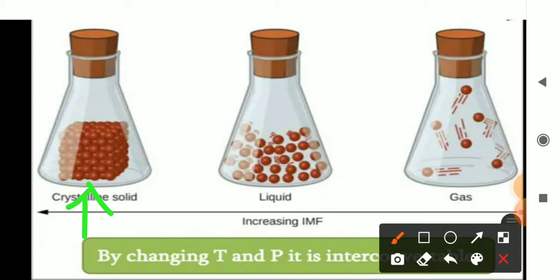Okay, but if we take a liquid, the particles are a little loosely held so that free movement is possible. Whereas if we take gaseous substances, there the particles are very free to move. They can move wherever they want to. Okay, so these are the arrangement of particles in solid, liquid, and gaseous substances.